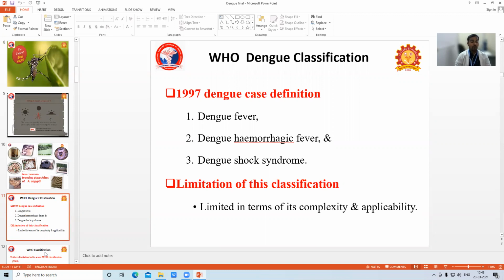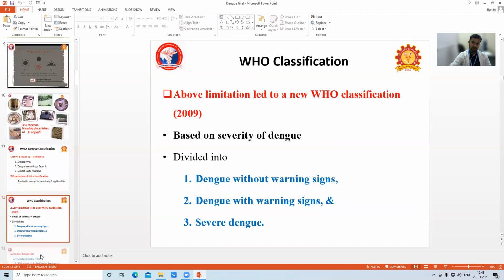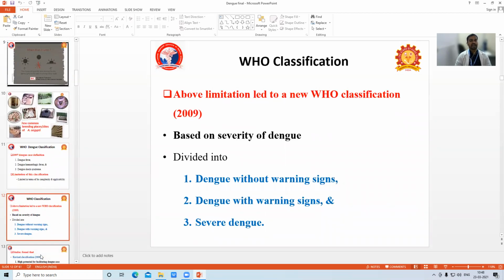This is the old classification. Why did they change it? There is a limitation of this classification: complexity and applicability. So in 2009, WHO changed the classification of dengue fever.